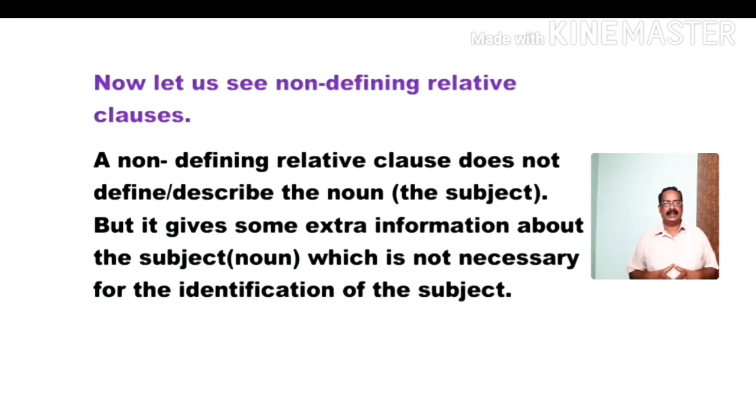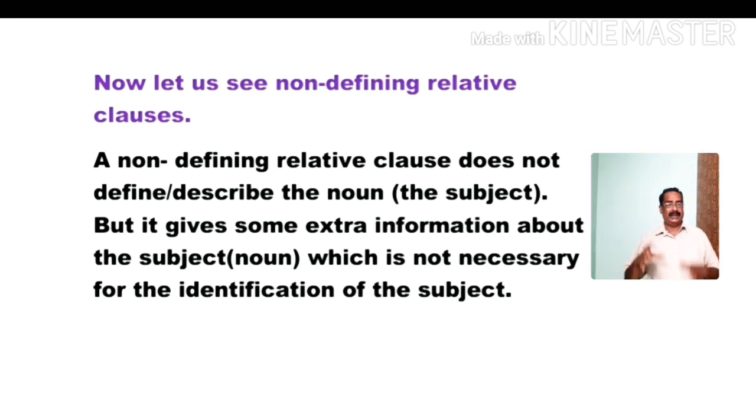A non-defining relative clause doesn't define or describe the noun, that is the subject, but it gives some extra information about the subject, that is the noun or pronoun, which is not necessary for the identification of the subject. What is a non-defining clause? A non-defining clause is a clause we use to give extra information about the subject. Actually, it is not necessary for the identification of the subject.